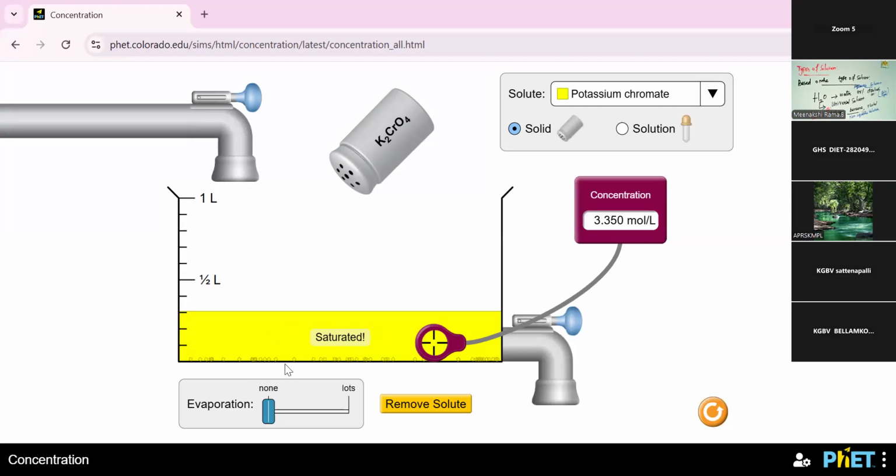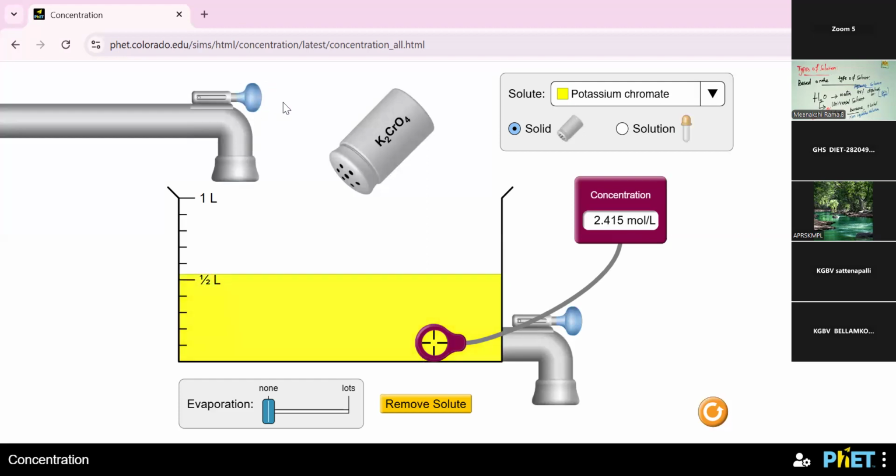So this solution is called saturated, and the concentration level is also higher. 3.350 mole per liter. So this solution is called saturated. The concentration is higher, which means it is called saturated.